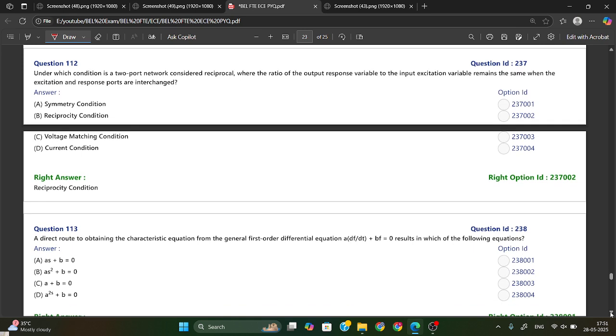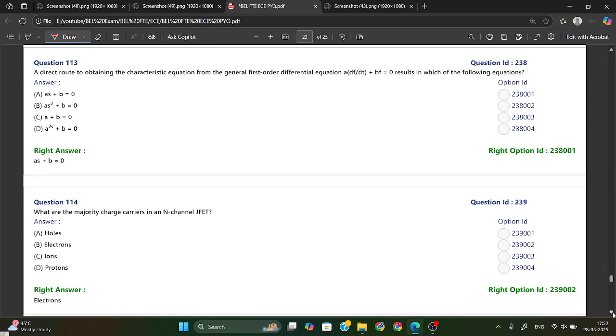Under which condition is a two-port network considered reciprocal, where the ratio of the output response variable to the input excitation variable remains the same when the excitation and response ports are interchanged? So this is nothing but your reciprocity condition. Option B is your right answer. Okay.